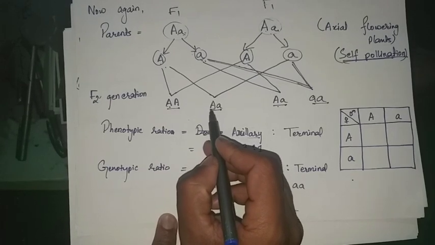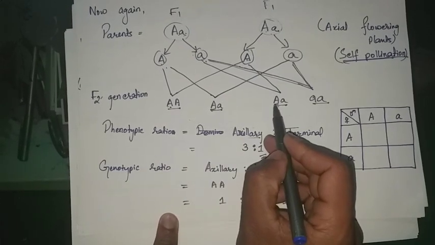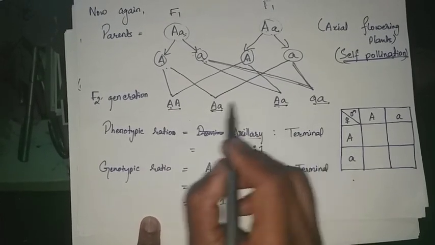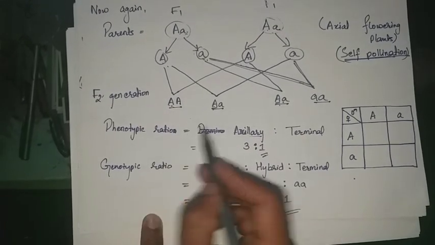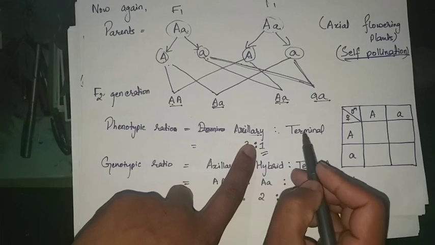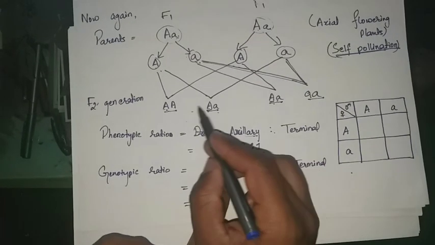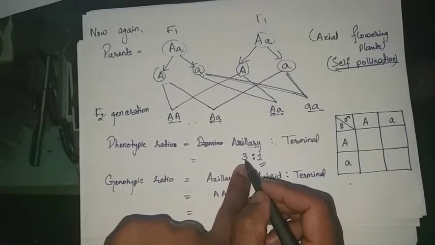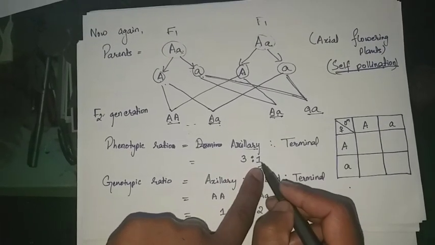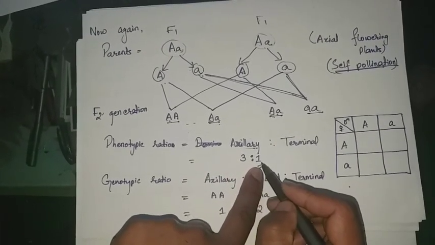Since capital A is dominant and it is the character of axial flowering, there are three axial flowering plants in this case. So the phenotypic ratio will be axillary to terminal: there are three axillary flower bearing plants, and one terminal flower bearing plant.